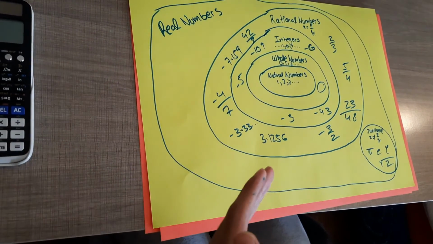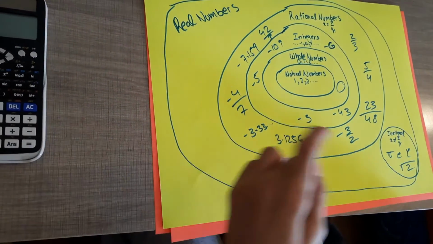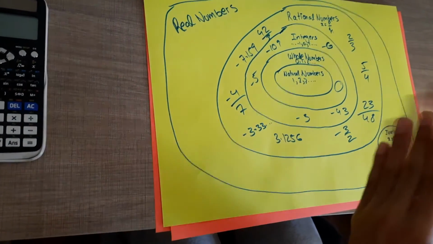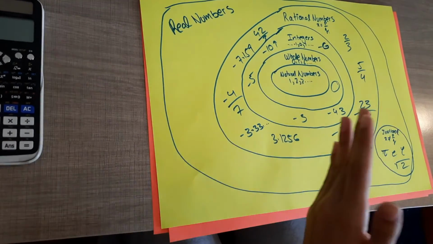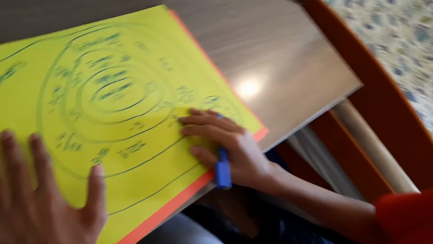Now amongst the integers, all the positive integers, 1, 2, 3, 4, 5 till infinity, including 0, those count as whole numbers. And if we exclude 0 and only talk about the positive integers, 1, 2, 3, 4, and on and on, we get natural numbers. And that's all that there is to it.